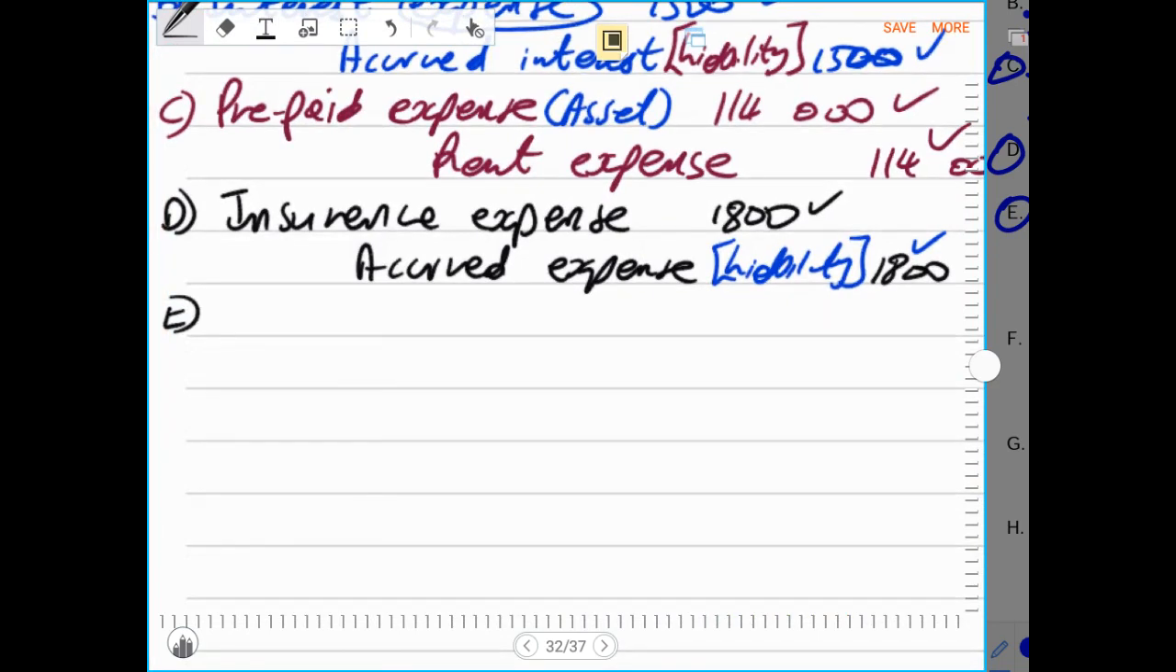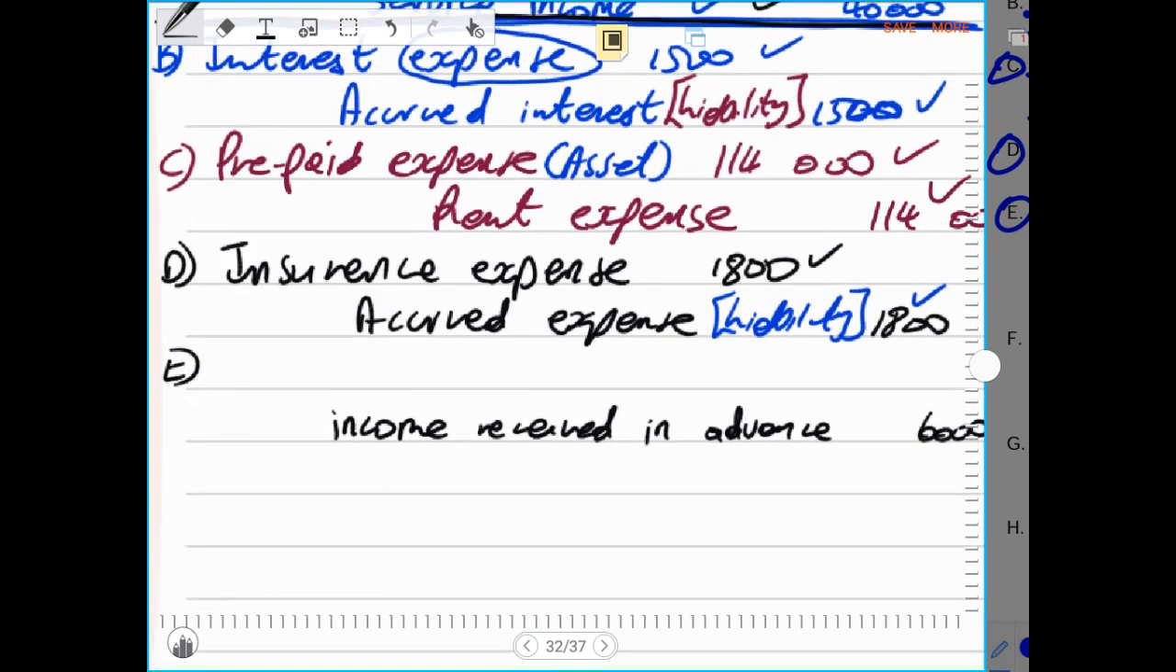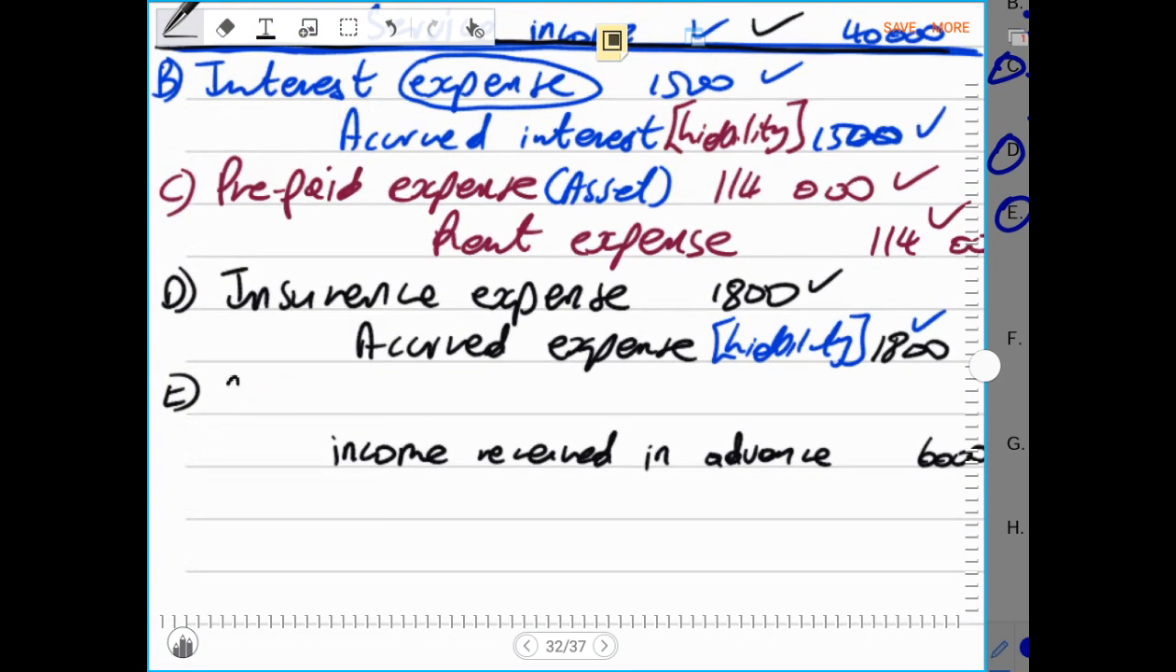We know that income received in advance is a liability. So we credit our income received in advance by the end of the year. Income received in advance is a liability, and that liability is 6,000 rands. Then we debit service income, because our service income is overstated by 6,000, which does not belong in the current year. So that 6,000 must be removed.